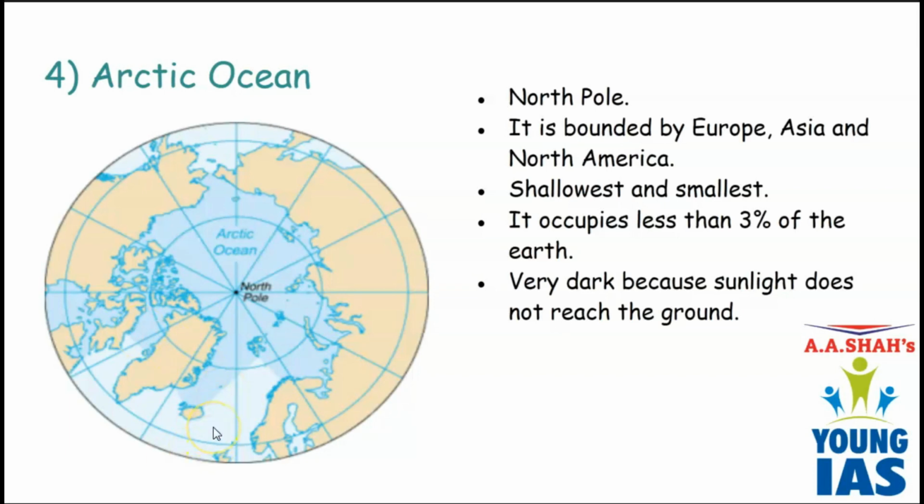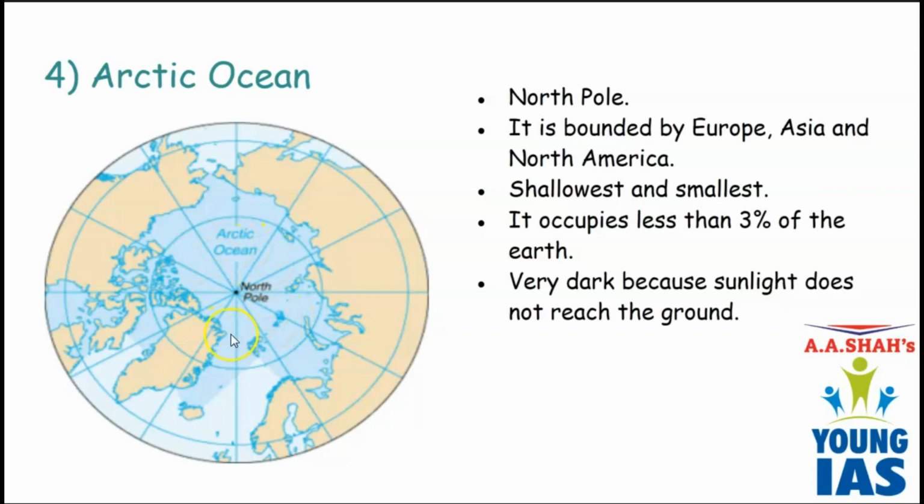Among the five oceans, Arctic Ocean is the smallest and the shallowest. What do you mean by shallowest? Shallowest means very less deep. And it covers only 3% of the Earth's surface. As it is located in the North Pole, you will find a lot of icebergs. In winters, half of the Arctic Ocean becomes ice because of the cold climate, and in summers, the ice melts. But throughout the year, you will find a lot of icebergs in Arctic Ocean.